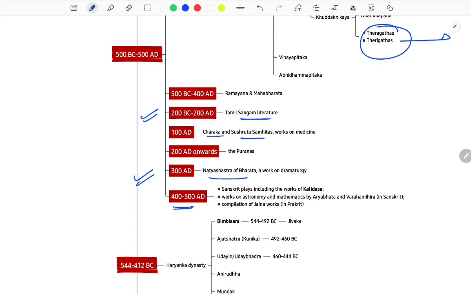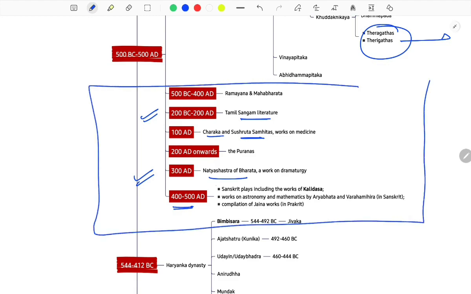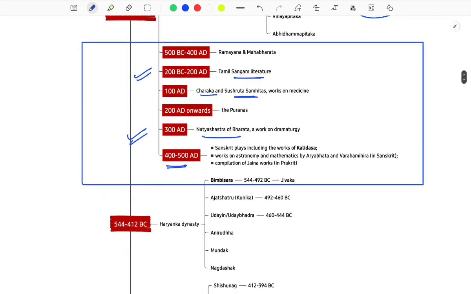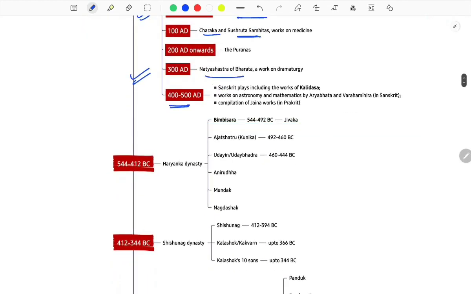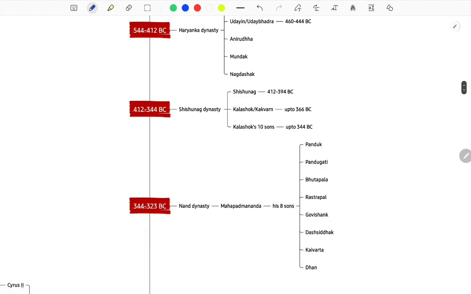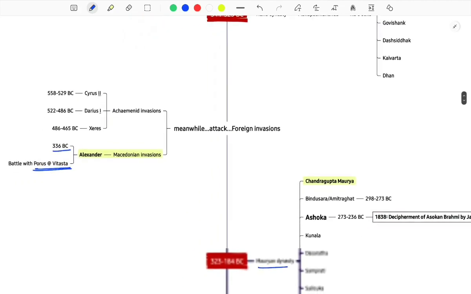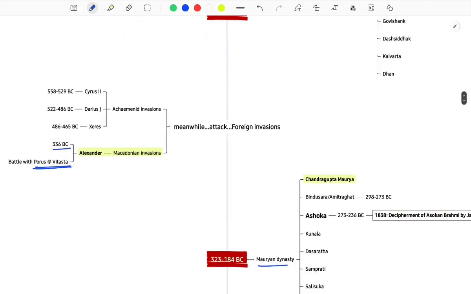The Charak and Sushruta Samhitas, you are getting a lot of questions on the basis of just this. If I mark this much area, you are getting around 10 questions, easily solved. Just see this space. Sanskrit plays including the works of Kalidas. Haryanka dynasty, Shishunaga dynasty, then we are moving ahead, Nanda dynasty. Then meanwhile, foreign invasions.